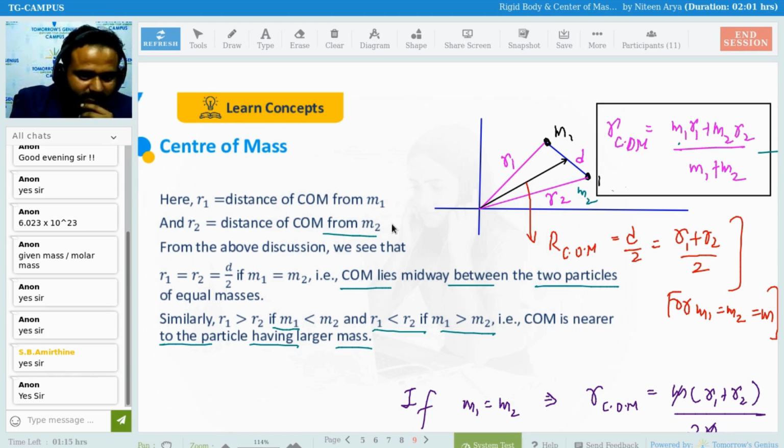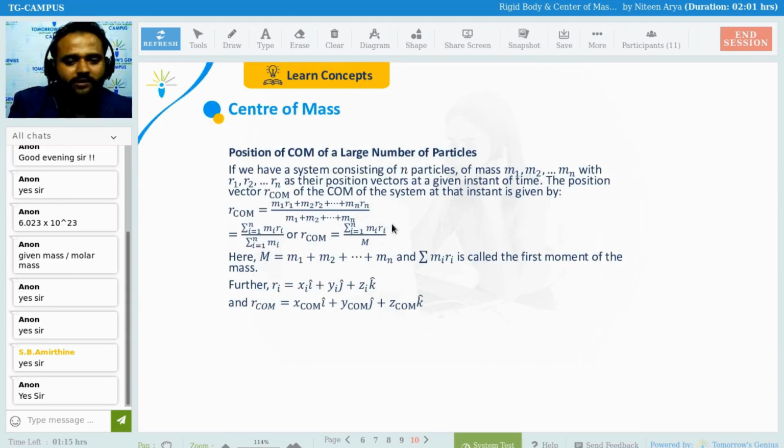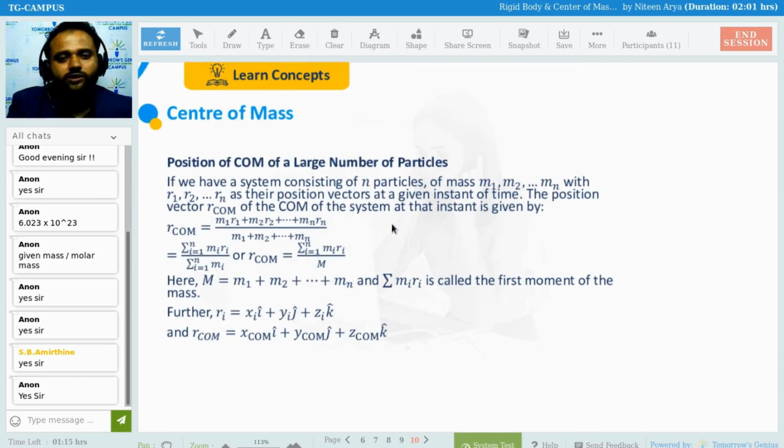After that, now we have the center of mass for a large number of particles. I already explained large number of particles to you guys, but again I am going to, don't worry, and that is we have Cartesian coordinates also. So that is all about 2 mass particles, or you can say 2 point mass particles. Moving ahead, this is the position of center of mass for a large number of particles.